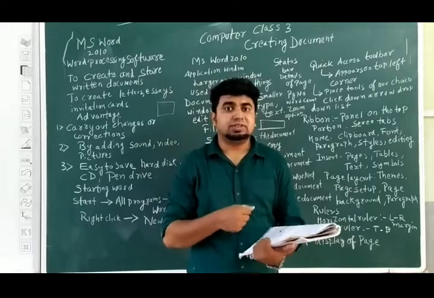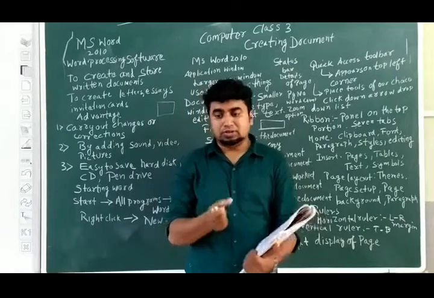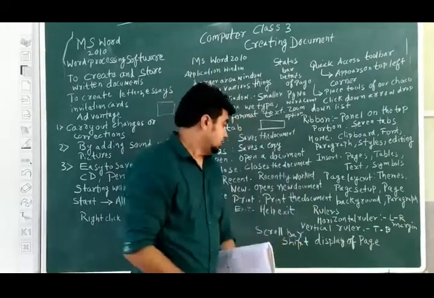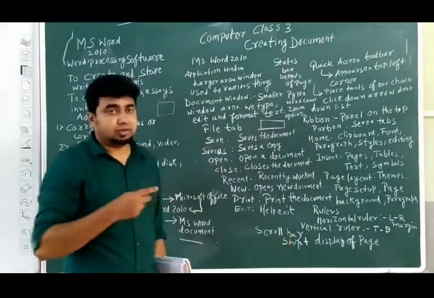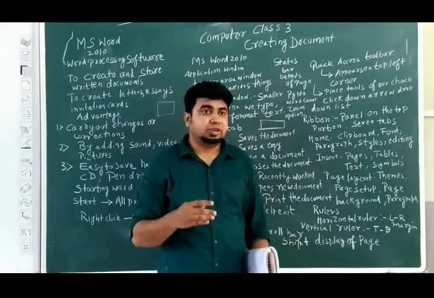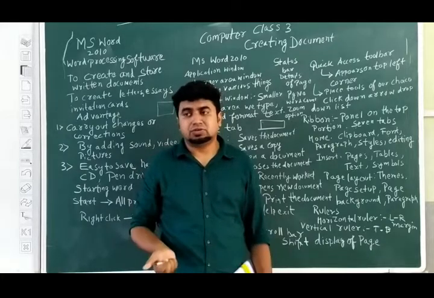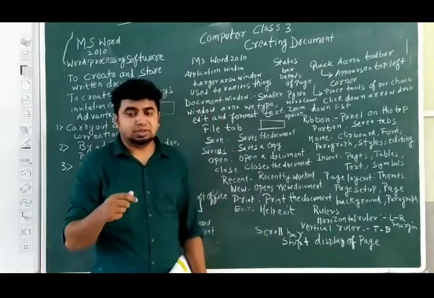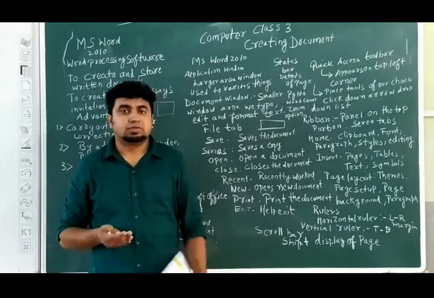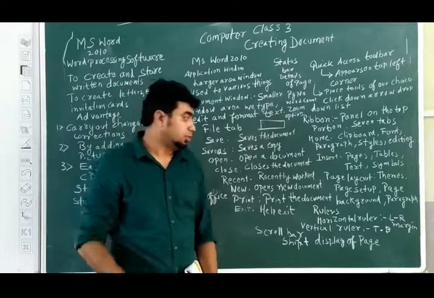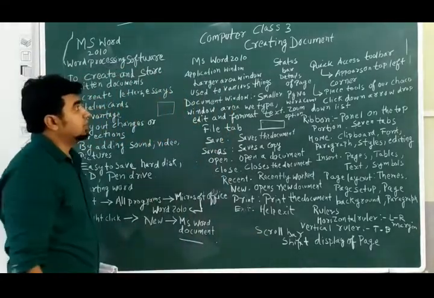You are scrolling the screen to the right side when you are not able to see on the right hand side. The same thing we can do on a computer also. If you are not able to see the document on the right side, then you will be pressing the right arrow. If you are not able to see something down, then you will be pressing the down arrow, and so on, depending upon what you are not able to see. This is scroll bar. Now the next option is status bar.